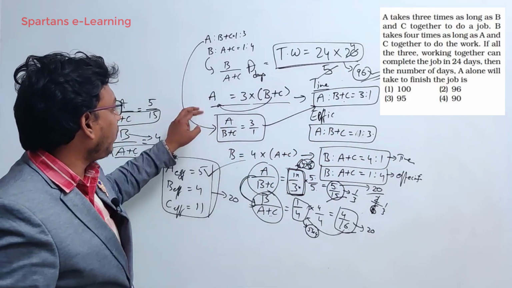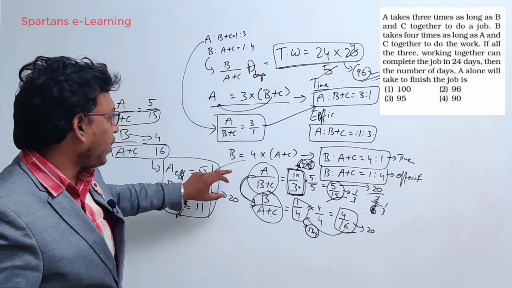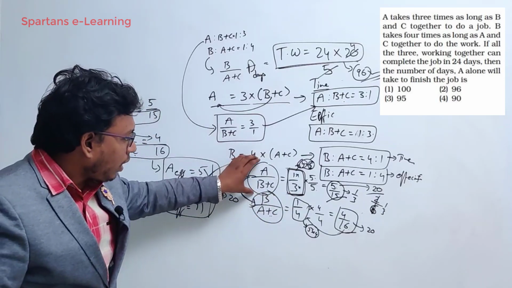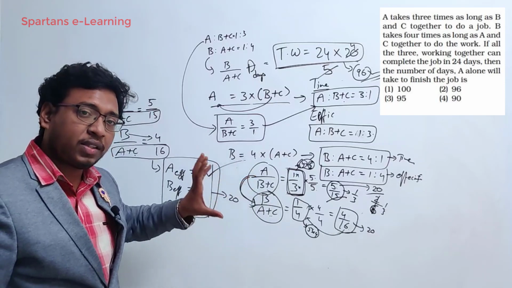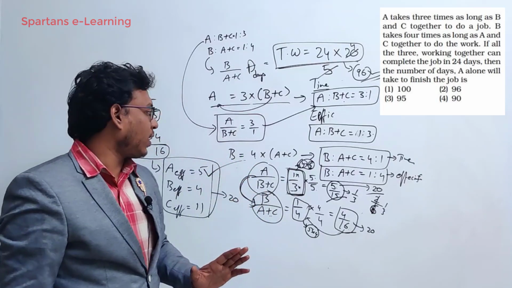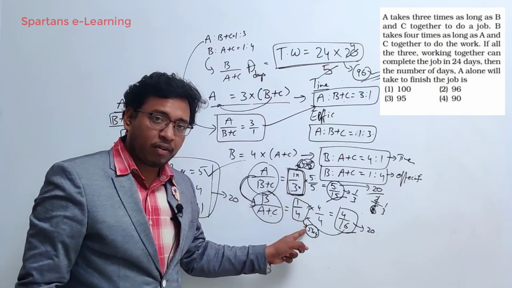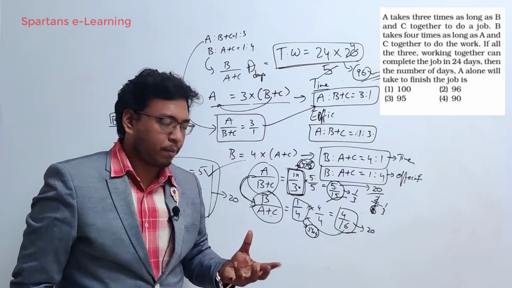So similarly, we found the efficiencies of A by B plus C is given as 3 is to 1, and B by A plus C is given as 1 is to 4. Here also we have ABC, here also we have ABC. So in both the scenarios, the same 3 people are working, right? So their efficiency sum should be same in both the cases. Here it is 4, here it is 5. We are getting 4 here, we are getting 5 here, but then we should get a same number, right? The number can be anything.